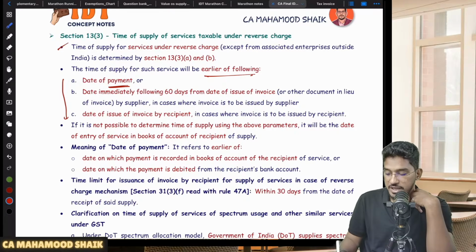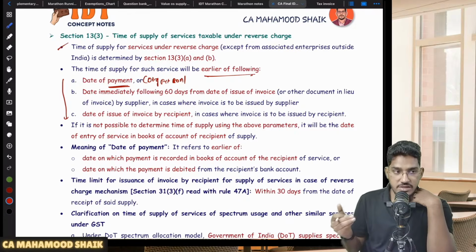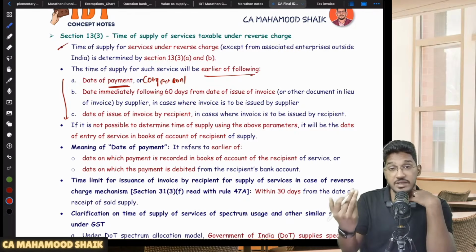So once again, sir, what do you mean by date of payment? Same: the date on which payment is recorded in the books of accounts, or the date on which the bank account has been debited, because here also the recipient will pay and the bank account will get debited.